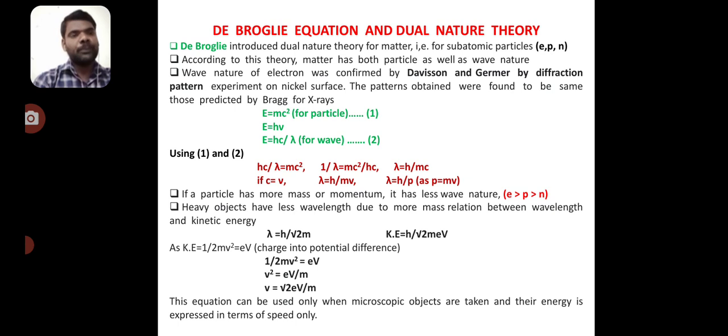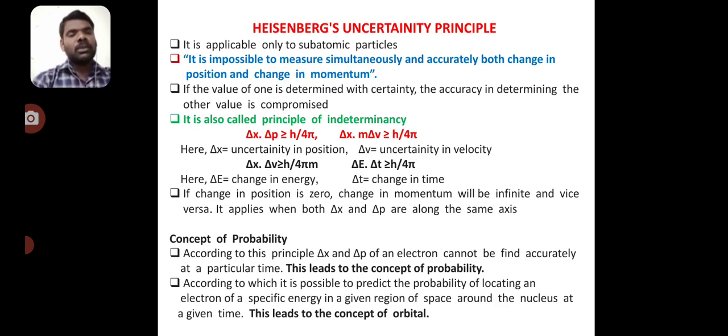Another important topic is the Heisenberg uncertainty principle. It is only applicable for subatomic particles. The Heisenberg uncertainty principle states that it is impossible to measure simultaneously and accurately both the position and the momentum of a subatomic particle. If the value of one is determined with certainty, the accuracy in determining the other is compromised. So it is also called the principle of indeterminacy.